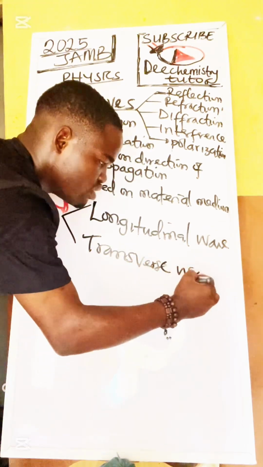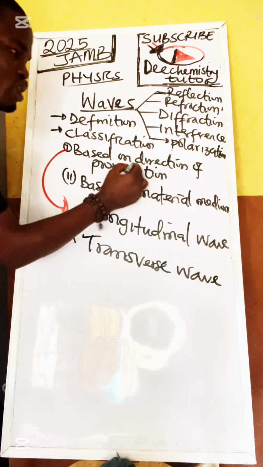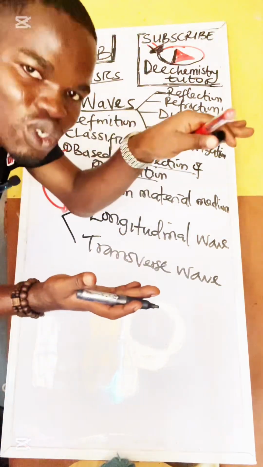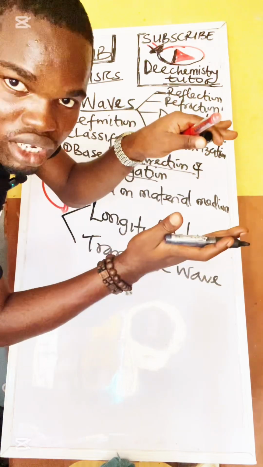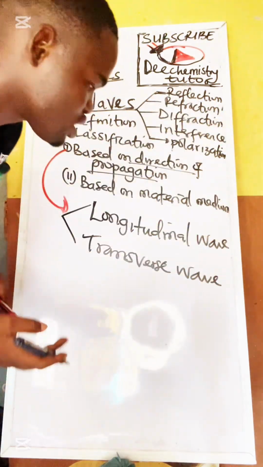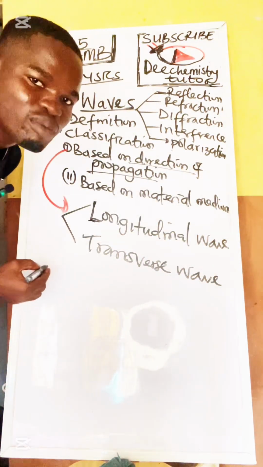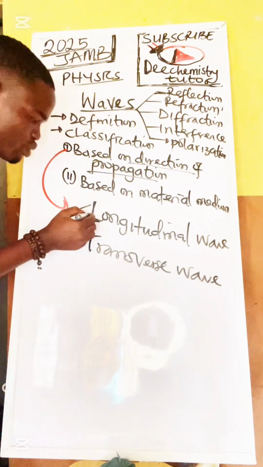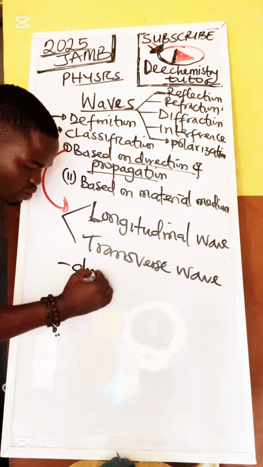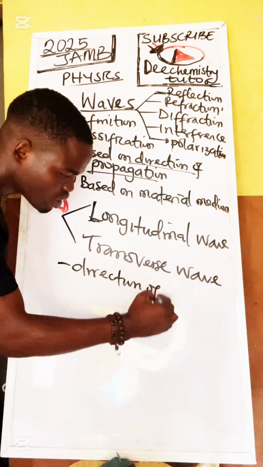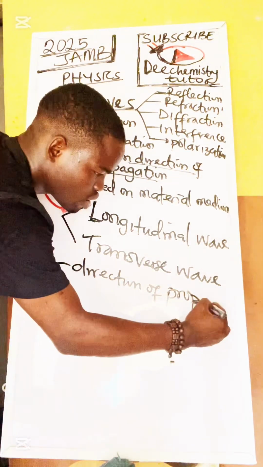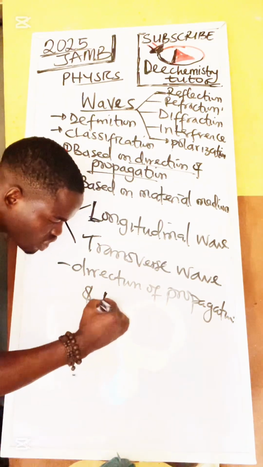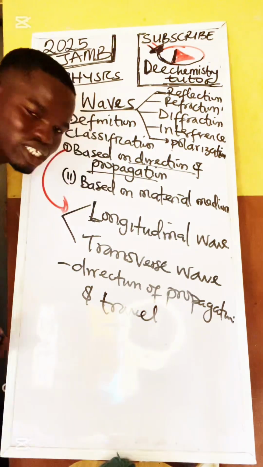Now, don't forget, direction of propagation. Longitudinal wave is when the direction of propagation and the direction of travel are parallel.